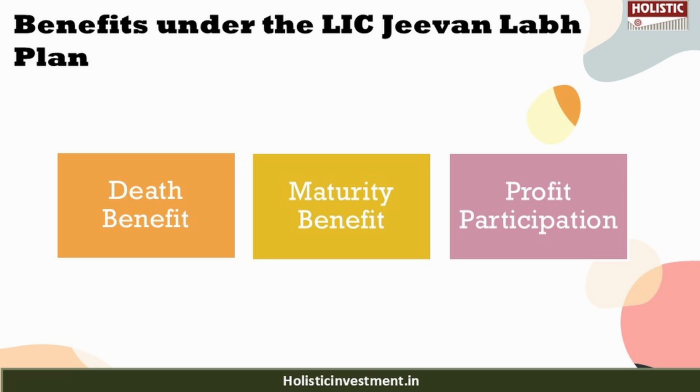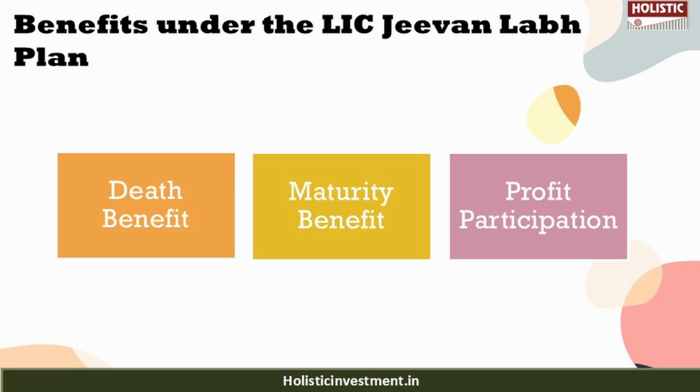Here the sum assured on death is defined as the highest of 7 times the annual premium or the basic sum assured, and the death benefit will not be lower than 105% of the overall premium amount paid on the date of death. So these are the death benefits, and it also has another benefit, the maturity benefit, which the policyholder will get once the policy matures.